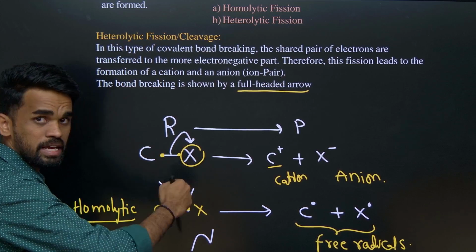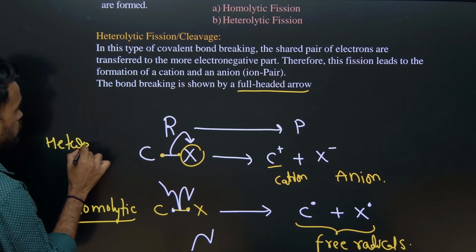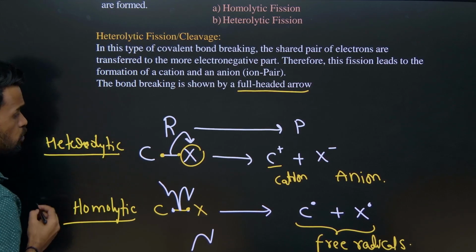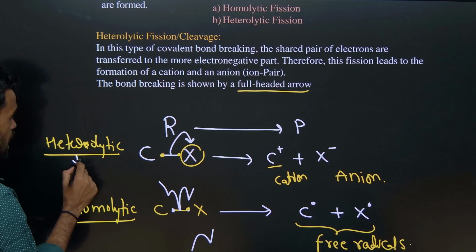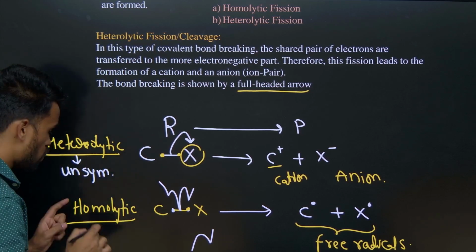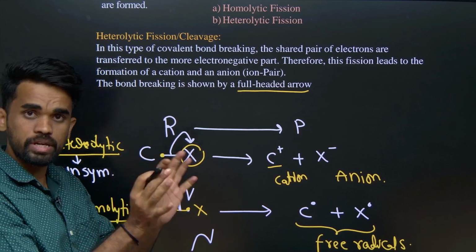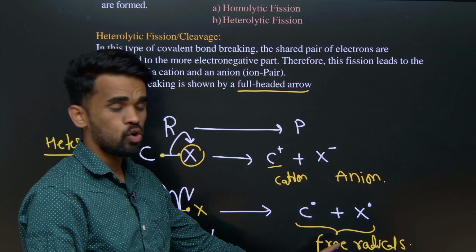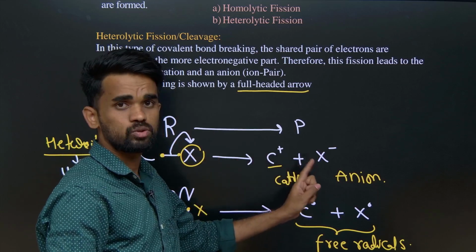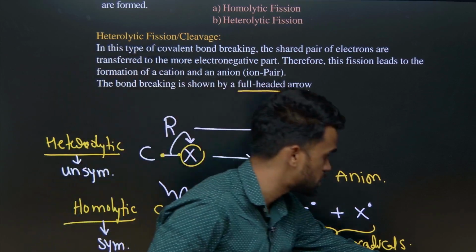and if it is breaking unsymmetrically, we can say it is heterolytic cleavage. So heterolytic means breakage of the bond in an unsymmetrical fashion. Homolytic means breakage of the bond symmetrically, in two equal halves. Then free radicals will be obtained. If it is breaking unsymmetrically, then ions, cation and anion, will result in that process. I hope this is very clear.